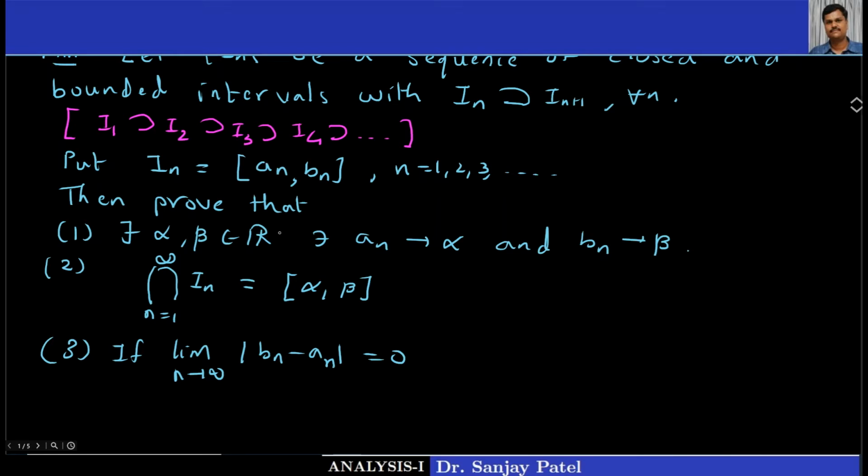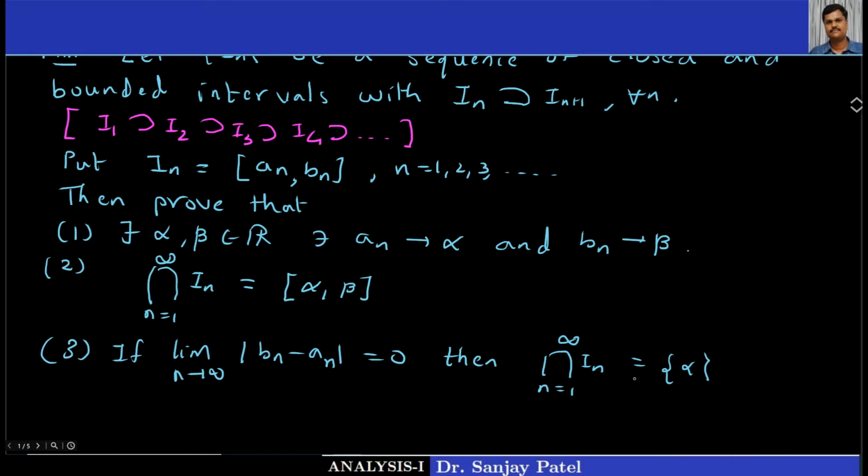If the length of the interval is tending to 0 as n tends to infinity, then prove that the intersection of these intervals is nothing but a singleton set. So in this case alpha and beta are equal, so we get the singleton set alpha.